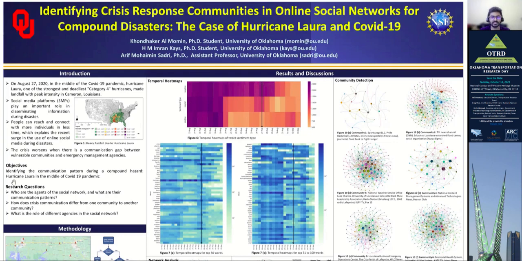The objective of this study is to identify the communication pattern during a compound hazard. In this study, we will look for the answers to these three questions. Who are the agents of the social network and what are their communication patterns? How does crisis communication differ from one community to another community? What is the role of different agencies in the social network?